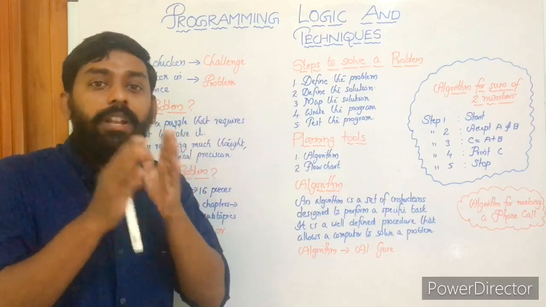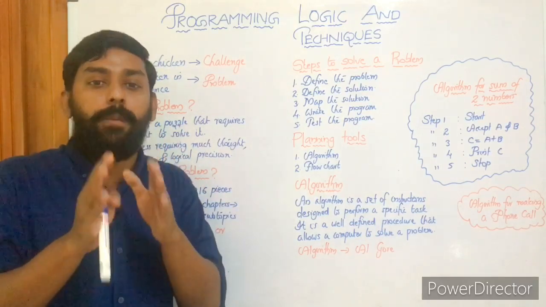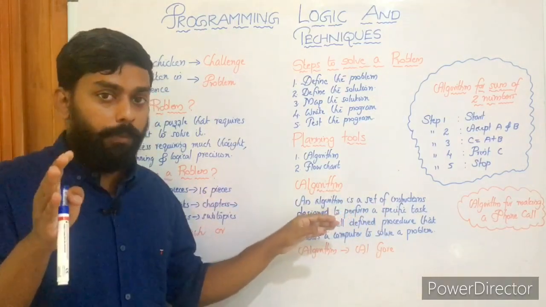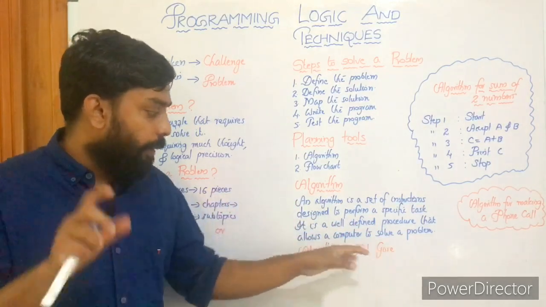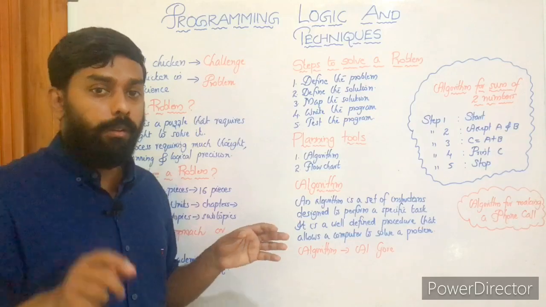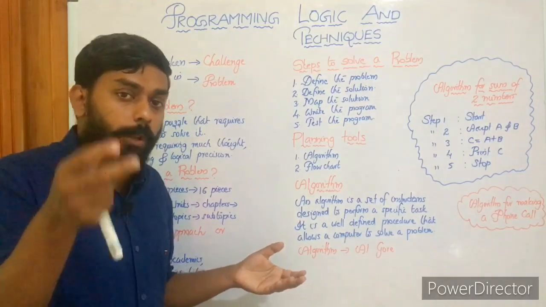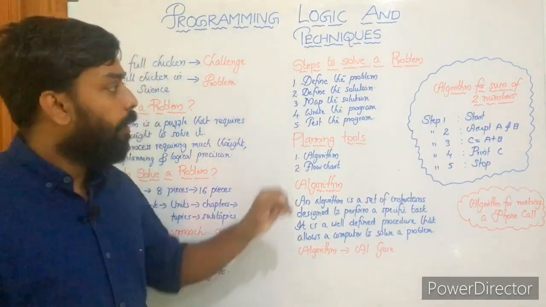The name comes from Al Gore, based on Al Gore's contribution to computer science and computer programming, internet. So, algorithm.